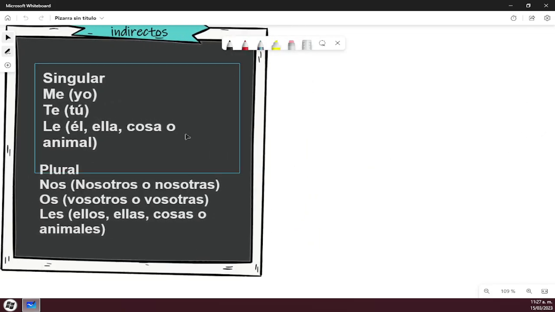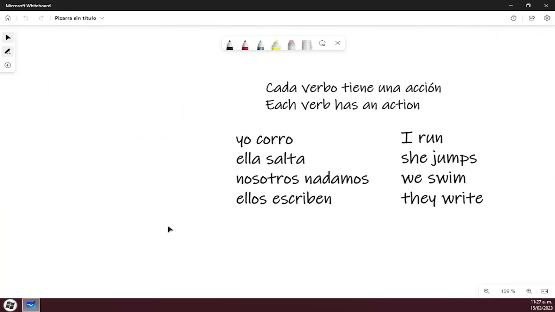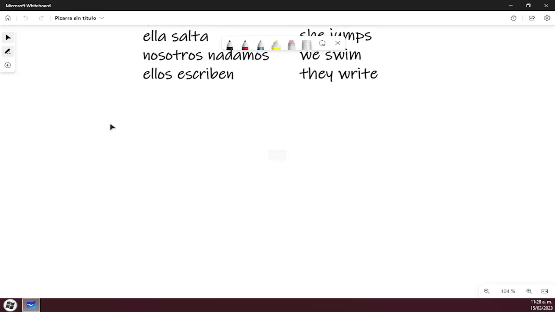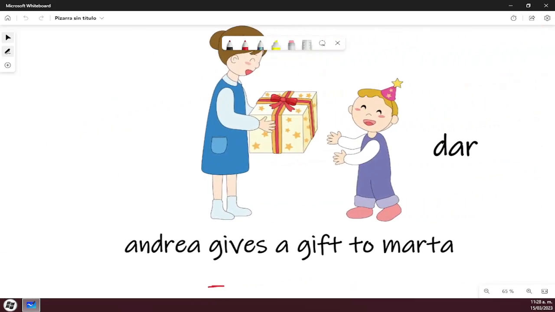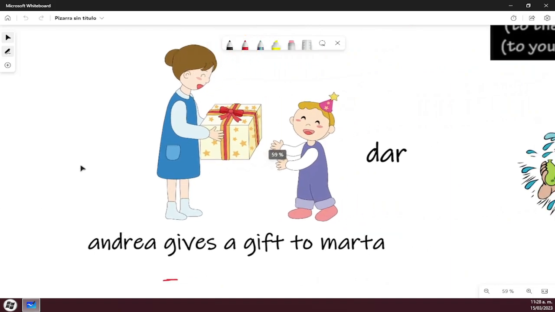Remember, we're gonna use this if the action of a verb falls into a person indirectly. So they didn't do anything to have that action. They are receiving the action of that verb indirectly. So let's see some examples. So let's start with the first one.